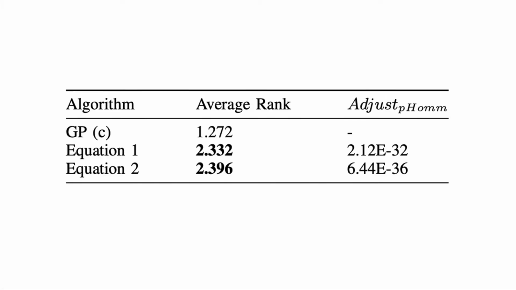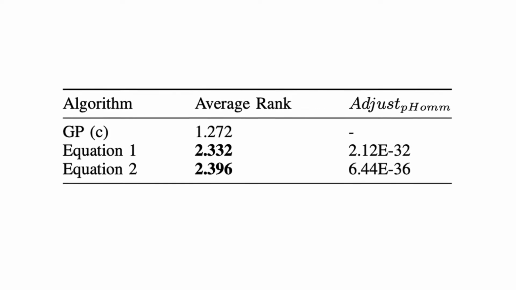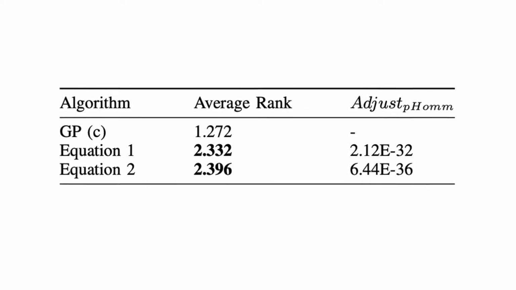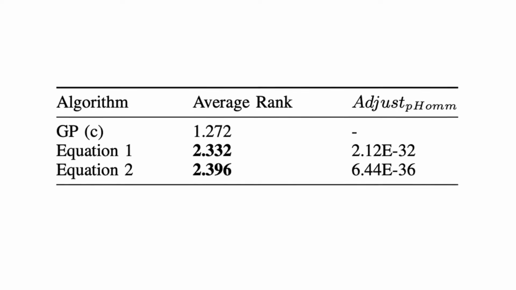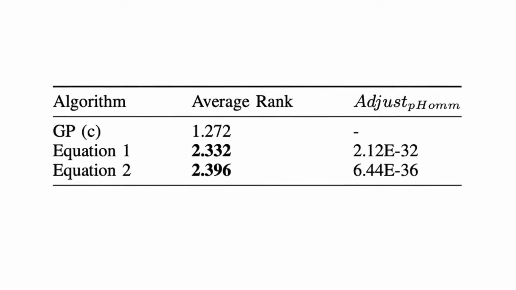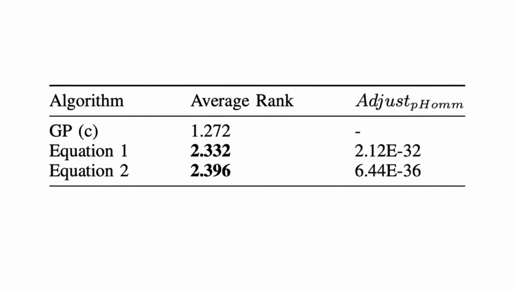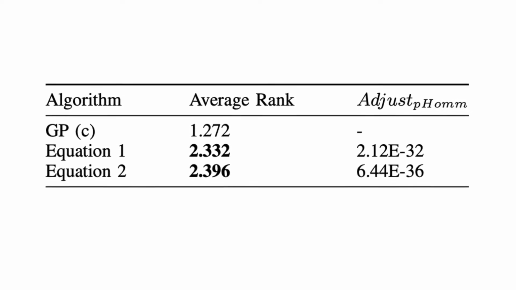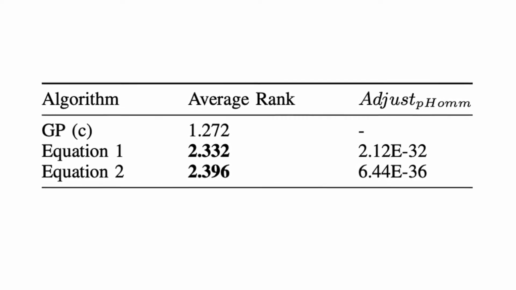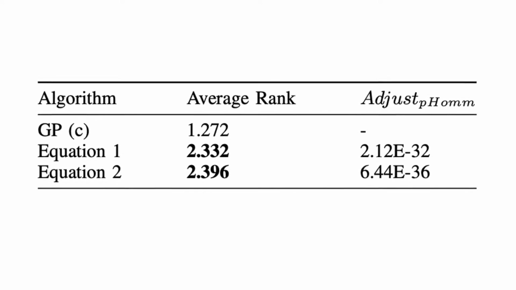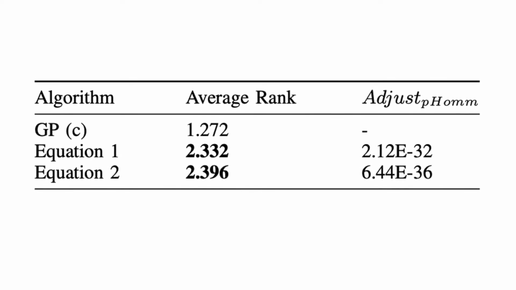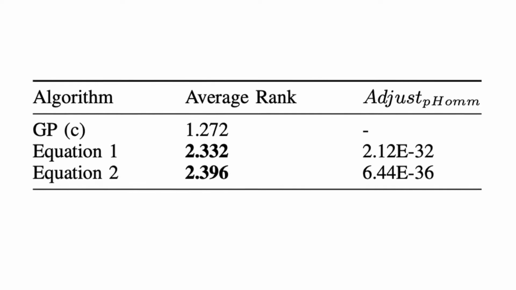So, what were the results, and how did the genetic program compare to previous genetic programs and trading algorithms? The main comparison was made against the two linear equations introduced earlier, and the results are summarised here in this table. This table compares the average rank of all the strategies in terms of profitability, and the statistical likelihood that the values were all obtained from the same distribution. Clearly, the table shows that the genetic program in this paper outperformed both of its predecessors greatly.